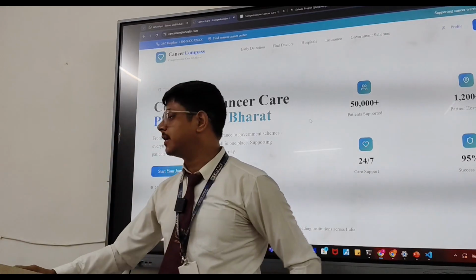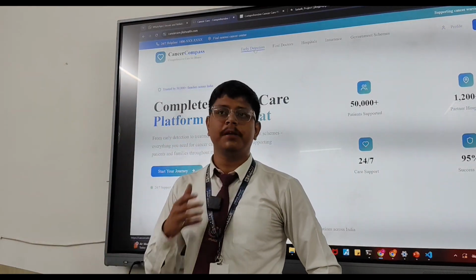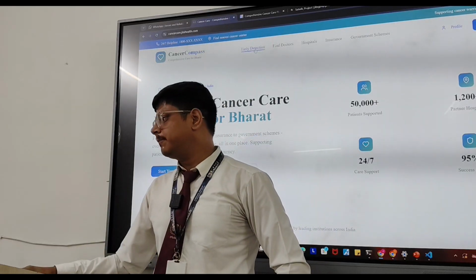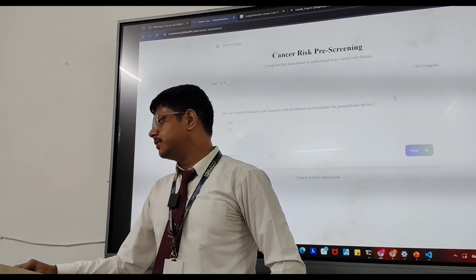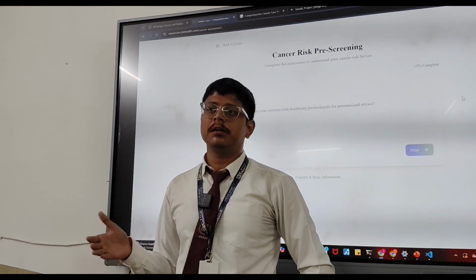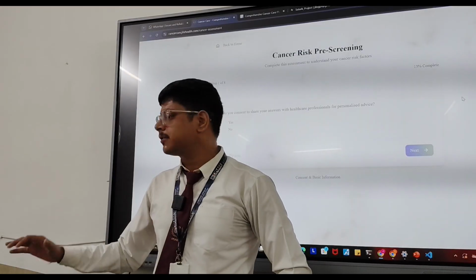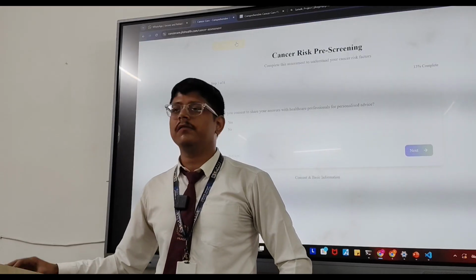Yeah, so it's successfully signed in, and here for the early detection tool, you just have to go through the pre-screening part. That is the ML part. You have to answer different kinds of specific questions related to cancer as per the industry standard and the healthcare standard. After that, it will show you the risk, and after that, you can visit the desired hospitals from it.